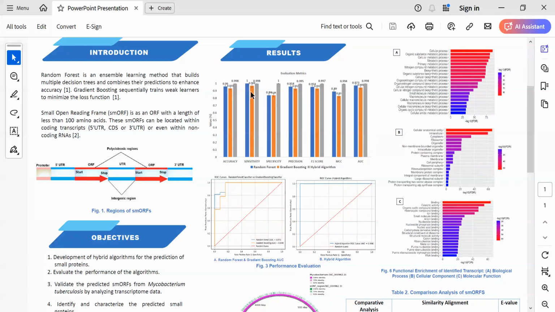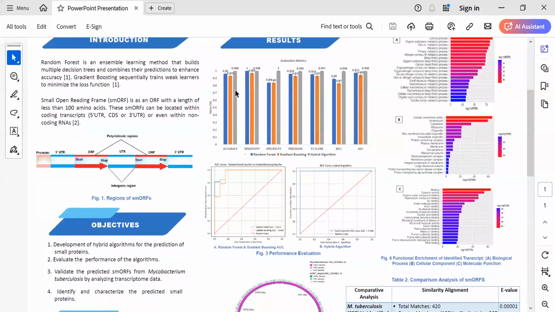Random forest has been able to achieve higher performance at different metrics compared to gradient boosting. While leveraging the strengths of these two algorithms, making it a hybrid algorithm, the hybrid algorithm has been able to achieve higher accuracy at different metrics compared to the individual algorithms, achieving 99% compared to random forest and gradient boosting.